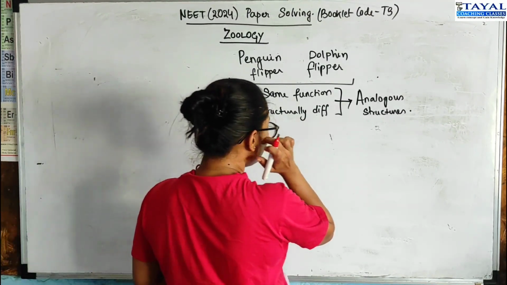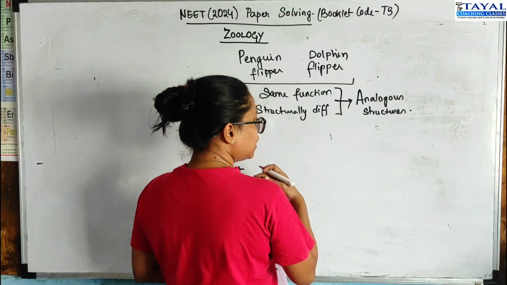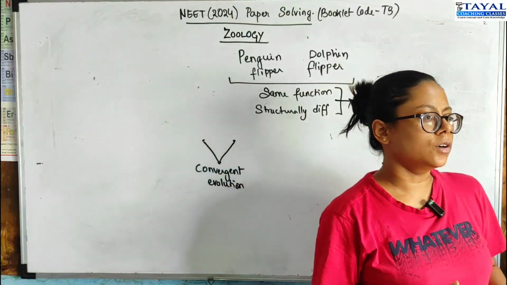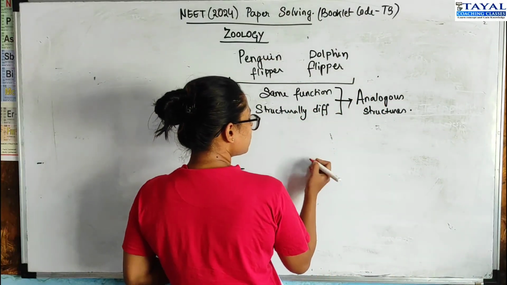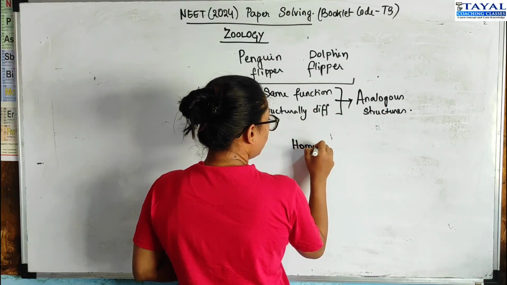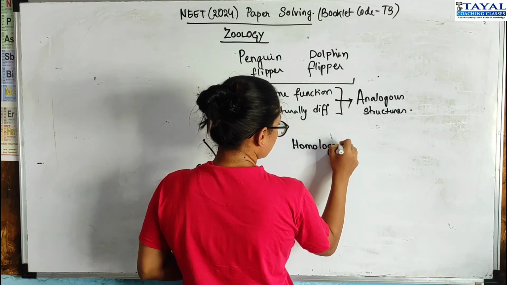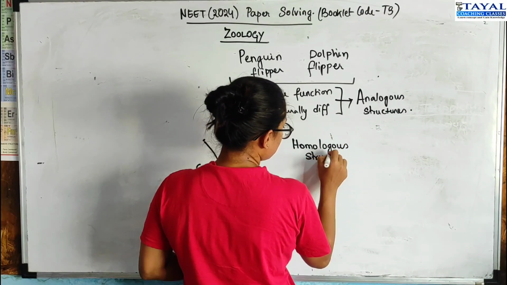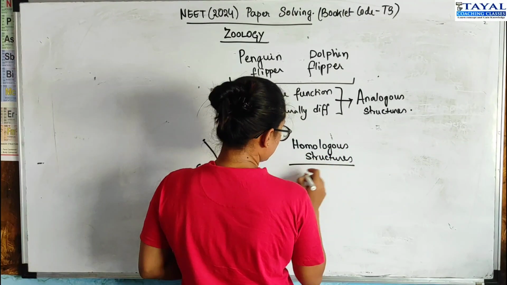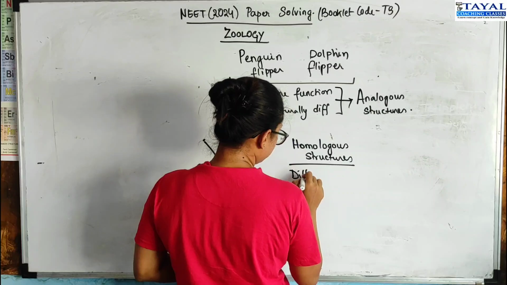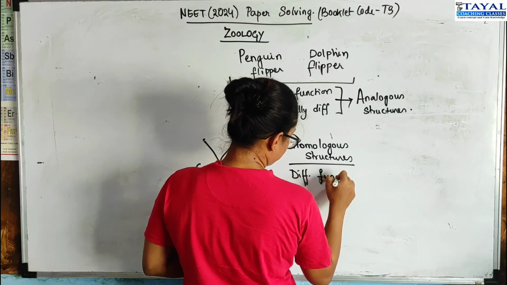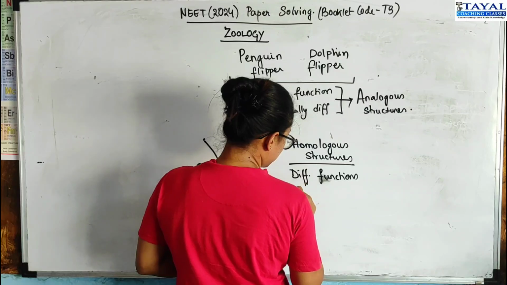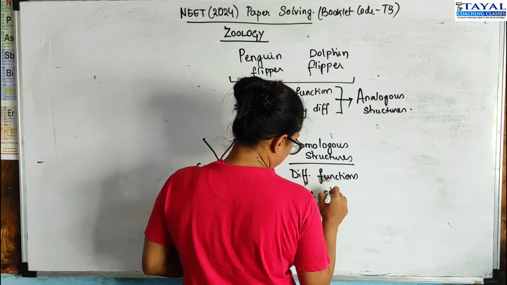If you take the example of the toes in us, in dogs, right, in fish, right, then they would be structures which are homologous in nature. So homologous structures are structures which have different functions but same structure.